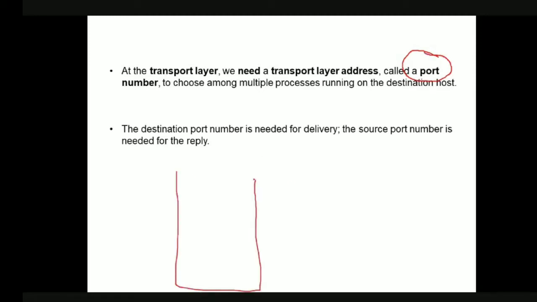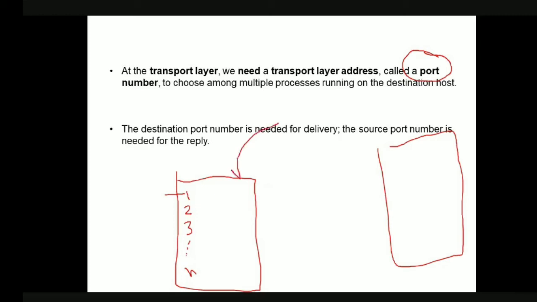See, this is our source host, and this is our destination host. We said that we have process P1, process P2, process P3, and so on up to n number of processes. So how can we identify this system? Using the IP address. But in this system, how can we identify a particular process among all the other processes? By using the port number. Only by using the port number can we identify each and every process in a given system. So for this reason we also require the source port number and destination port number.